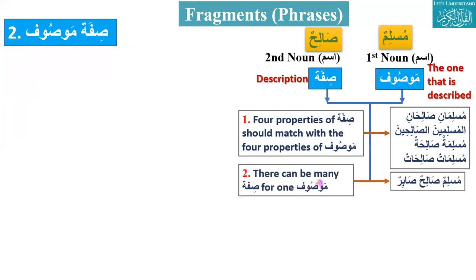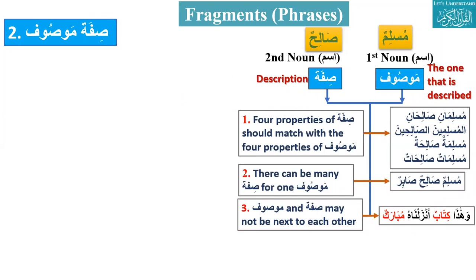And there can be many sifa for one mawsuf, like Muslimun, Salihun, Sabirun. So here is one mawsuf, but it has two sifa, Salihun and Sabirun. Tanween, tanween, tanween, singular, singular, singular, and gender, type and status all match. So there can be many sifa for one mawsuf.